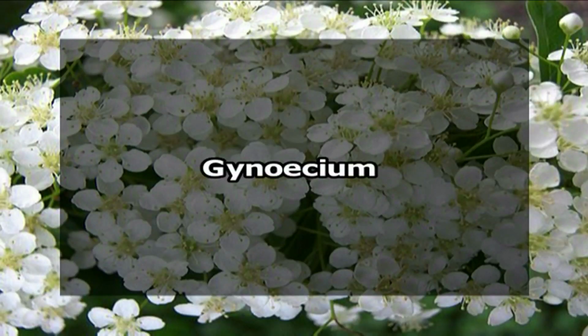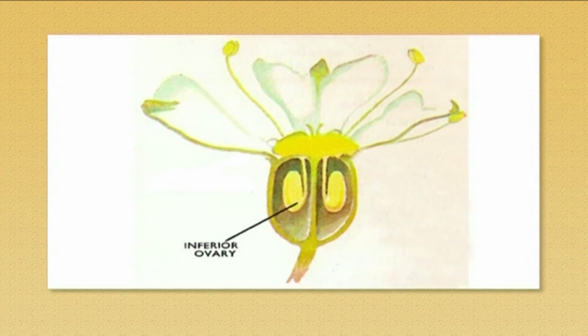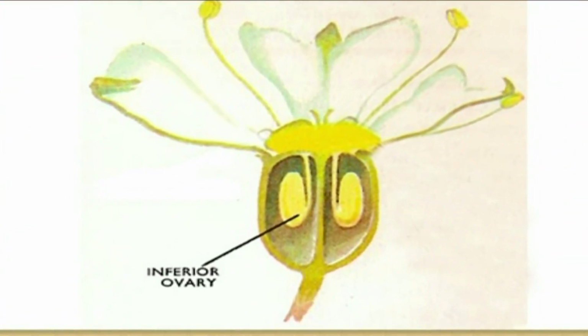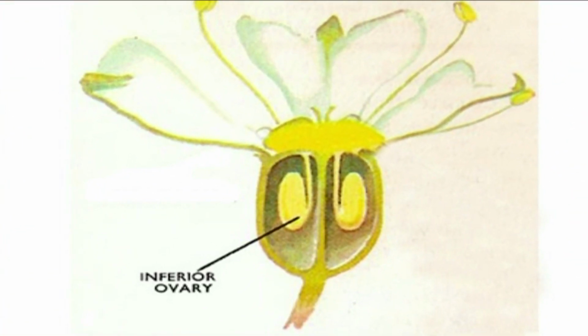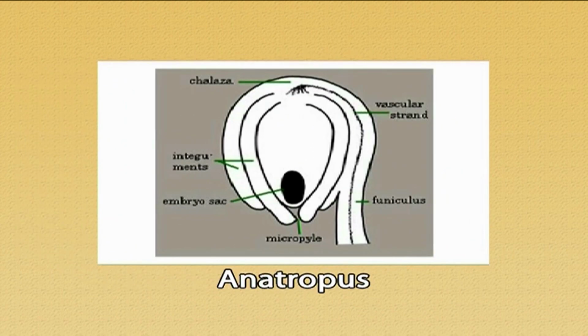Now the female part of the flower, called the gynoecium. Gynoecium comprises two carpels. These are fused together, that's why it is called syncarpous. Ovary is inferior, it is bilocular with a single ovule in each of the locules, or sometimes we can have two ovules per locule, but most often one of the ovules is abortive. The ovules have a pendulous shape, they are anatropous, unitegmic, and also tenuinucellate.